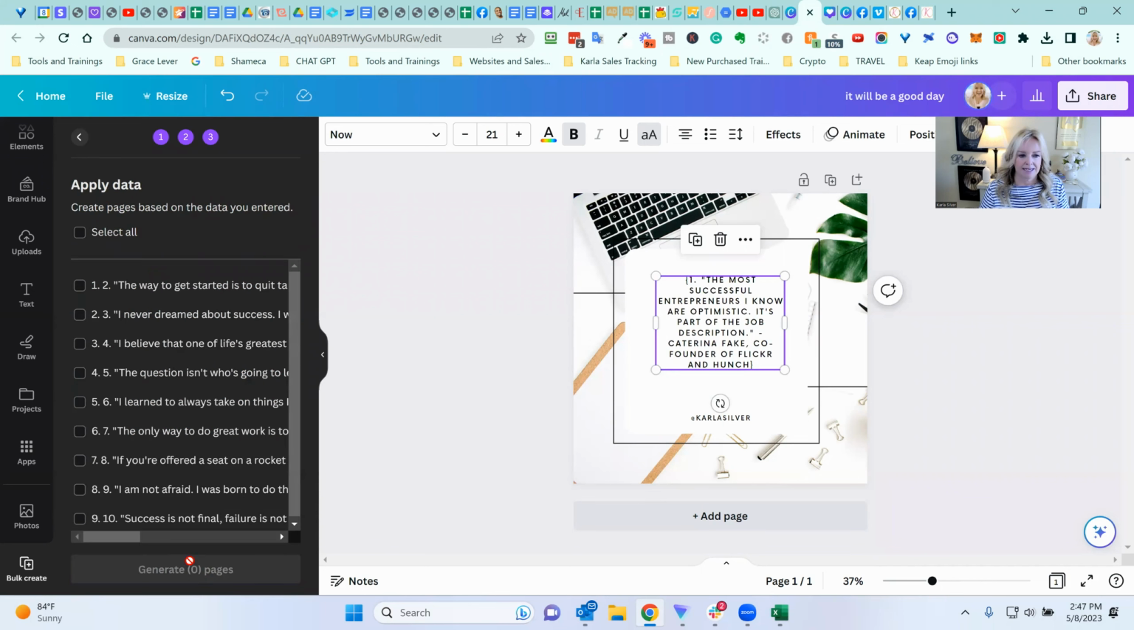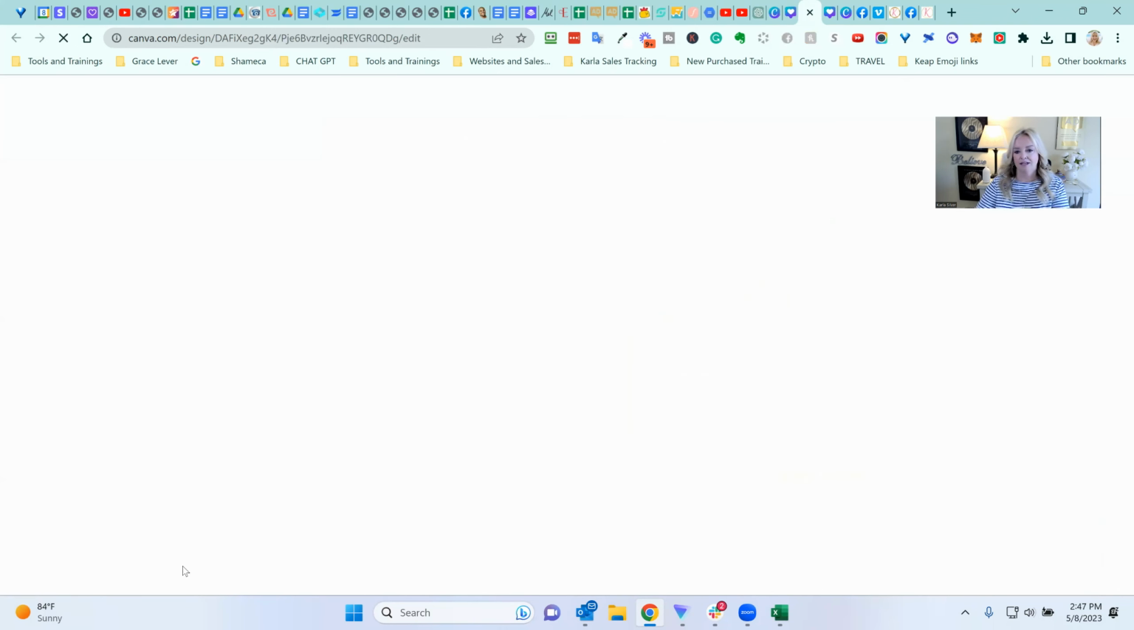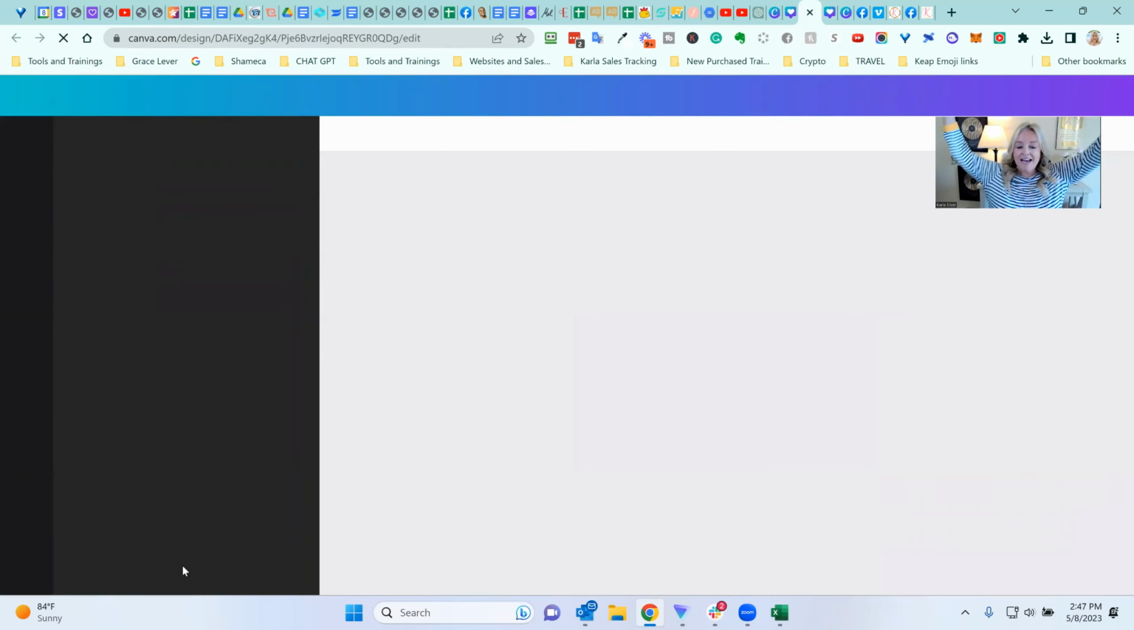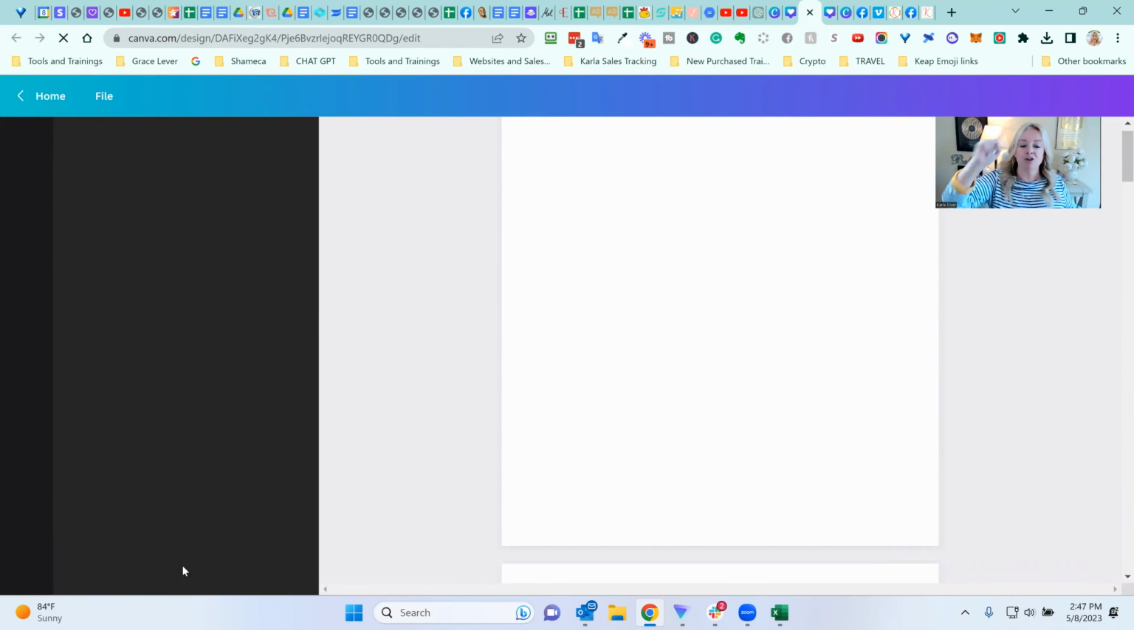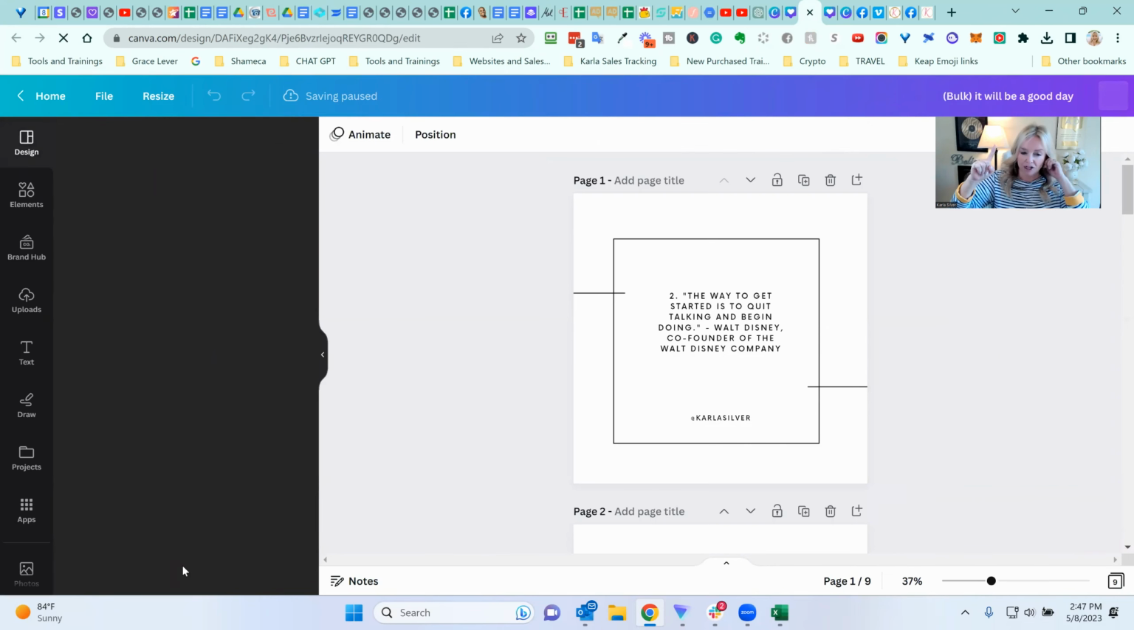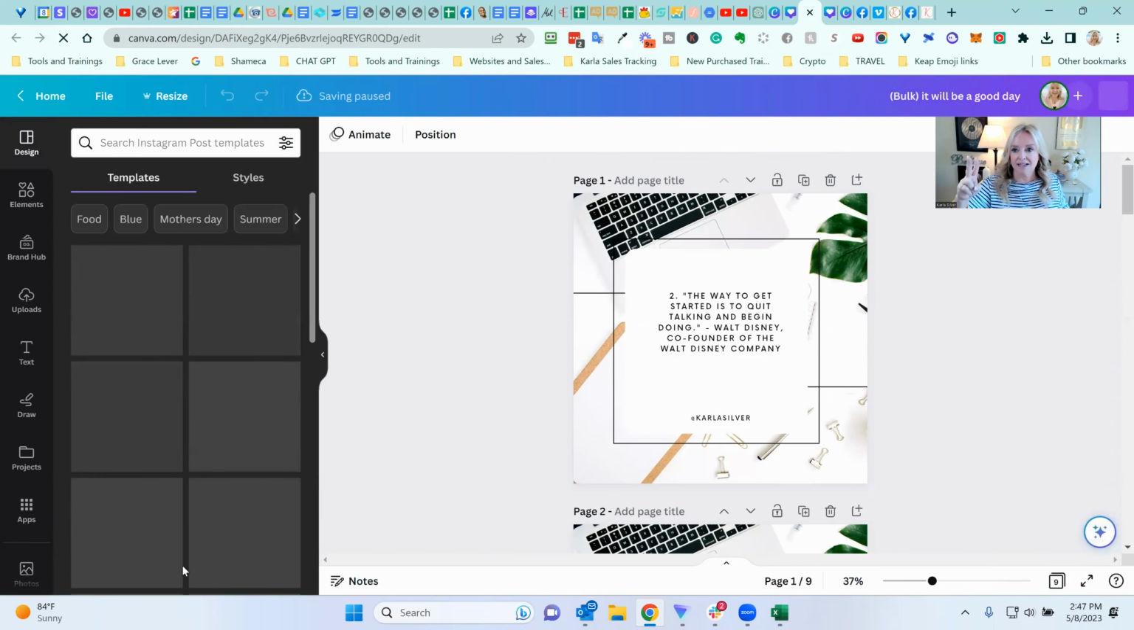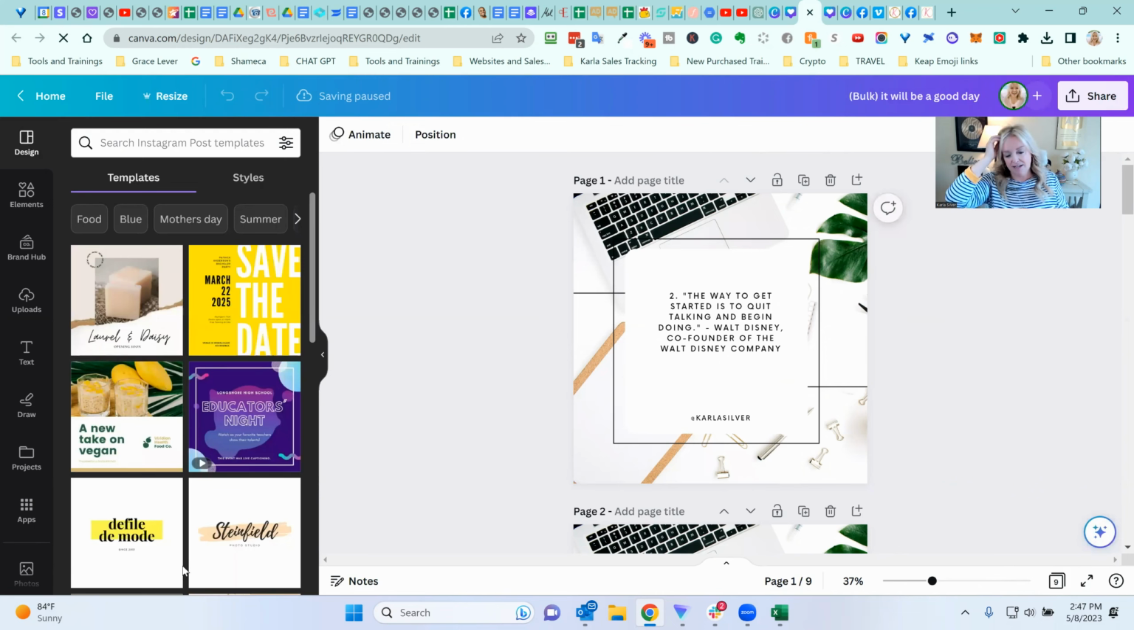And then you hit continue, select all, and it's going to generate 10 more pages. That is it. So the first step is to go to ChatGPT, get your quotes. The second step is to copy them into the .csv file. The third step is to pick your template on ChatGPT and on Canva. The fourth step is to connect it. And the fifth step is to make the data do its work.